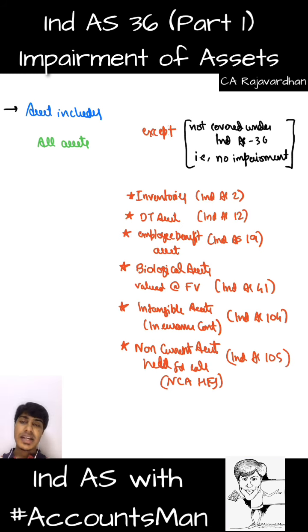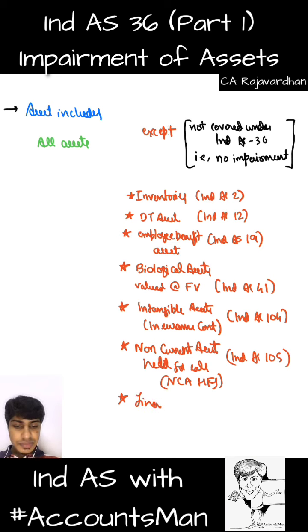This is a specific standard which regulates non-current assets that are not used in operation anymore and are kept aside for the purpose of sale. Those are valued at fair value. We'll read about fair value in Ind AS 113. When there is fair value measurement, there is no concept of impairment. Later, when I explain what exactly impairment is, how we impair an asset, and how we identify impairment loss, you will understand why we do not cover these items under our impairment standard.